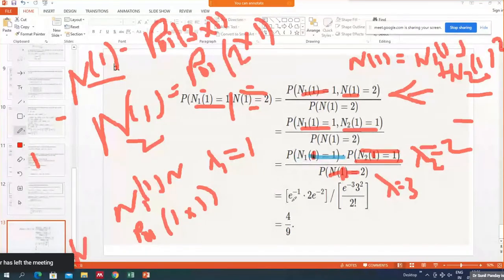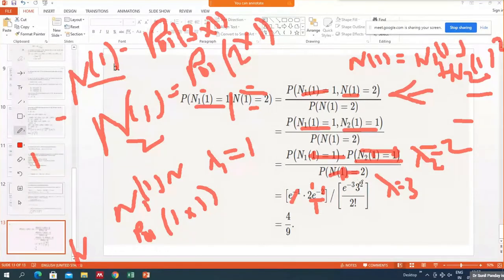So for this we write e raised to power minus 1, because e raised to power minus 1 into 1 raised to power 1 divided by 1 factorial will give you this much only. Now we go to this: e raised to power minus 2, then 2 raised to power 1 divided by 1 factorial, because here the parameter mu is 2 and k is 1.